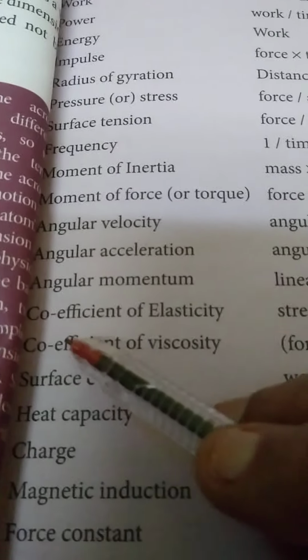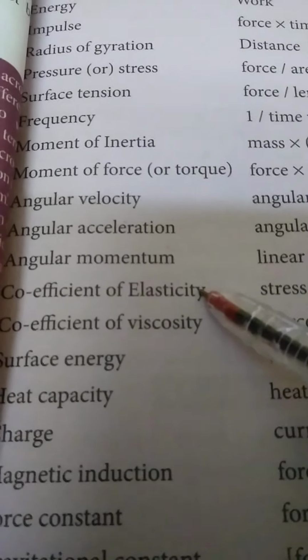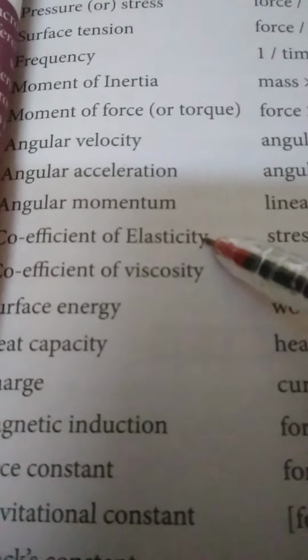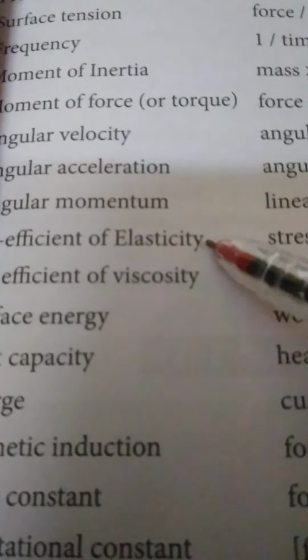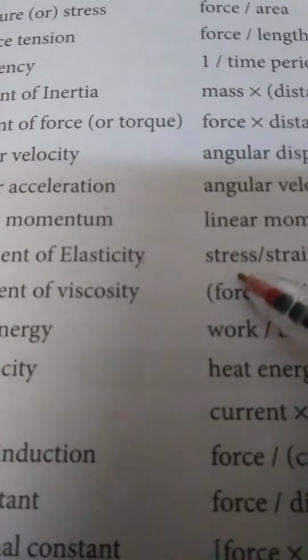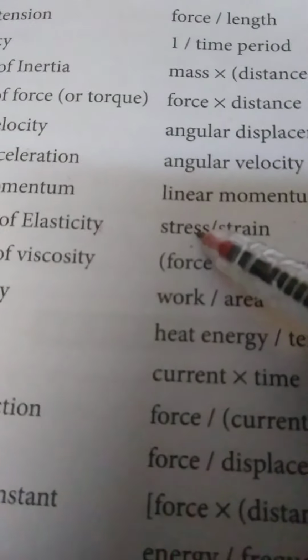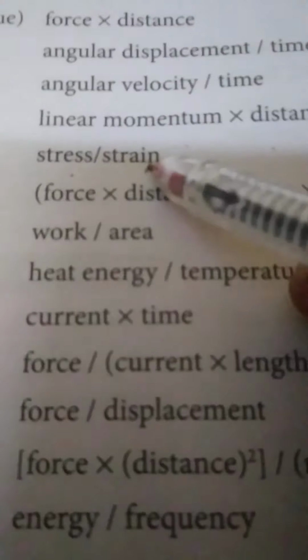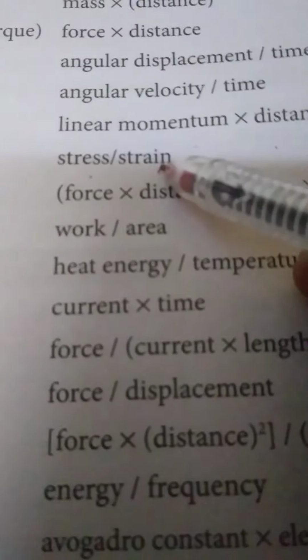Is this over? Coefficient of elasticity. You will be learning it in the 7th chapter. When is an object said to be elastic? If it can come back to its original position. For that you have to apply a pressure and distort it, which we call stress. Then it undergoes some change in its dimension. Say its length increases. So what is the increase in length?